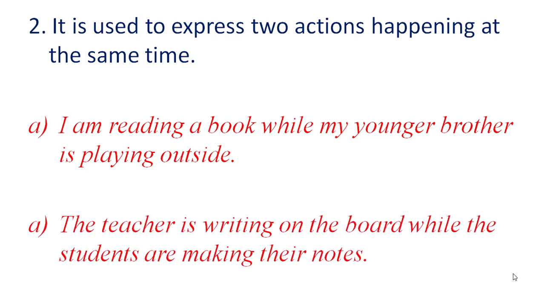The next sentence is, the teacher is writing on the board while the students are making their notes. So here also two actions are going on at the same time. One action is that the teacher is writing, and the other action is that students are making their notes. So when the teacher is writing on the board, students are also doing the action of making their notes. So present continuous tense also shows that two actions are happening or going on at the same time.